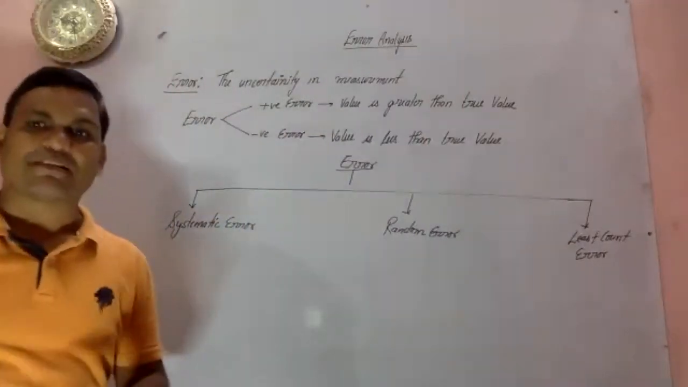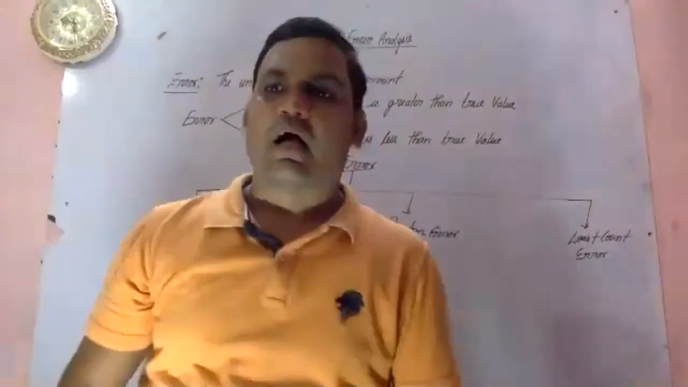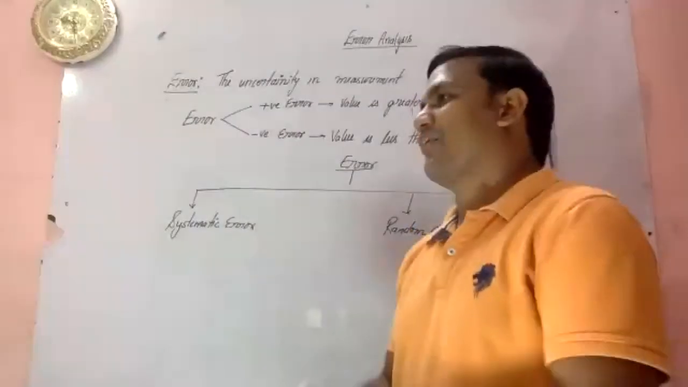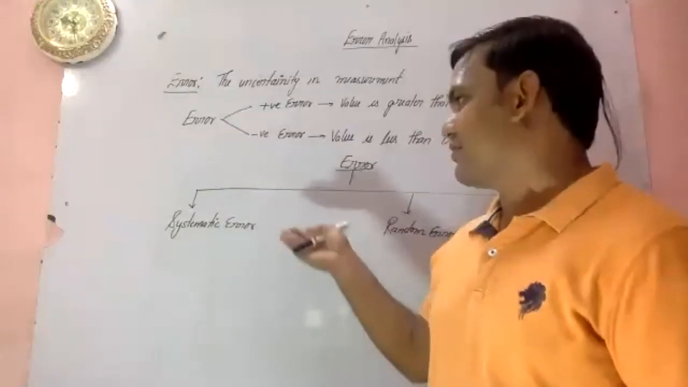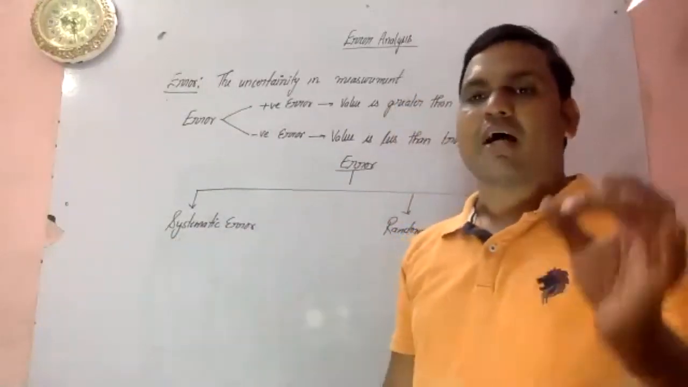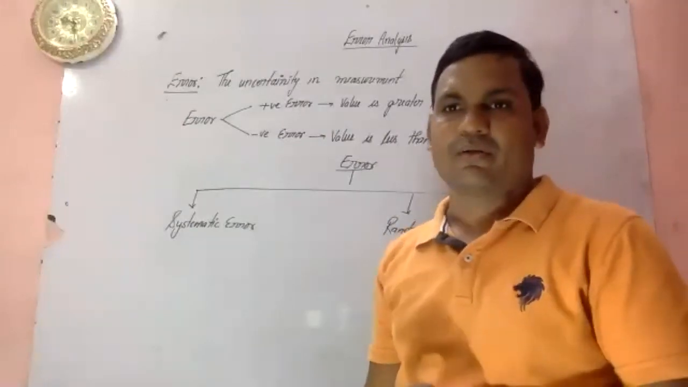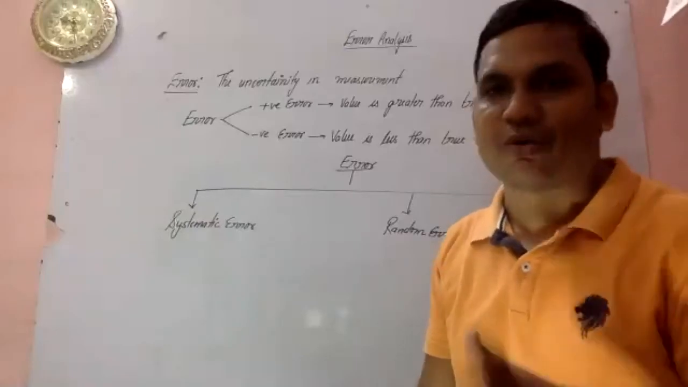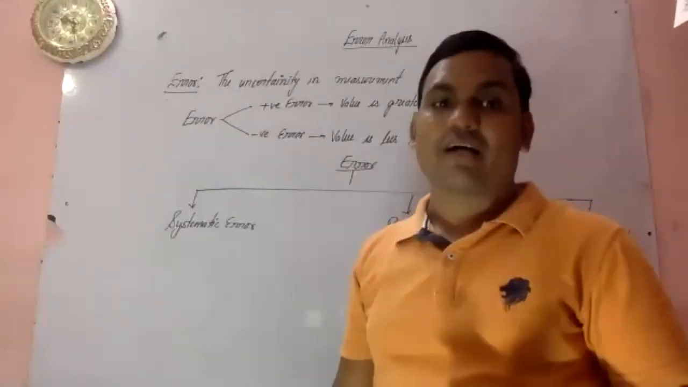So what is basically the systematic error? These systematic errors arise due to a definite cause and take place according to some rule. Definitely, the cause is known. In this case, the cause of the systematic error is known. But in case of the random error, the random error occurs irregularly, and its cause is unknown.